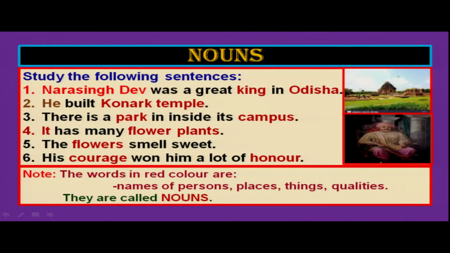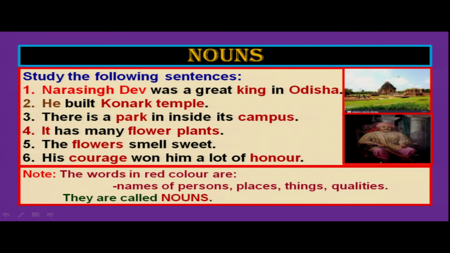Now you study the following sentences. Narasimhadev was a great king in Odisha. He built Konark temple. There is a park inside its campus. It has many flower plants. The flowers smell sweet. His courage won him a lot of honor. Right.